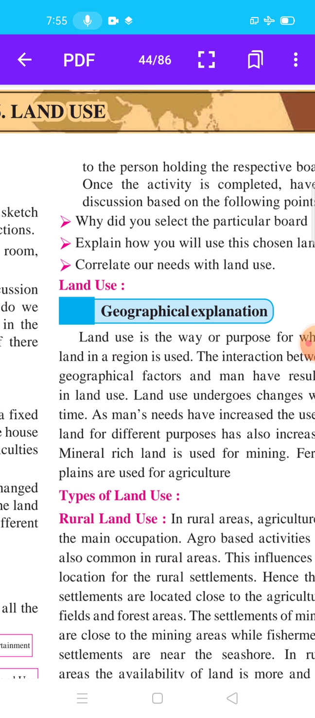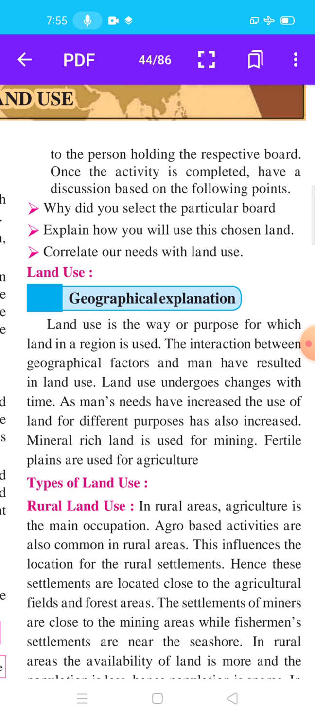Now the land use geographical explanation. Land use is the way or purpose for which land in a region is used. The interaction between geographical factors and man has resulted in land use. Interaction means they are dependent on each other.